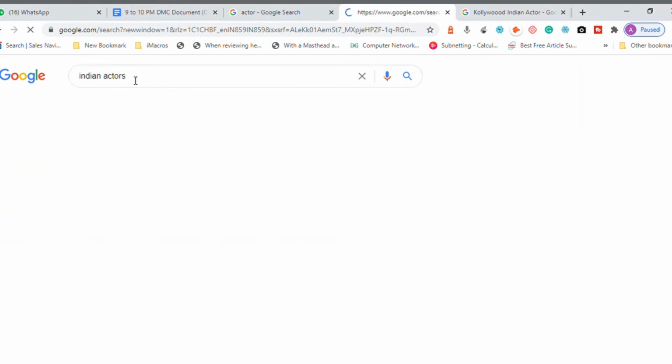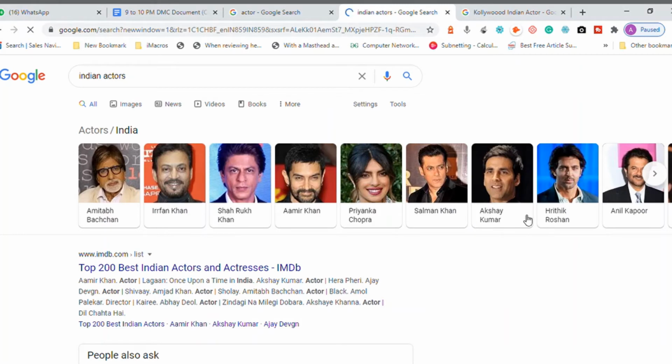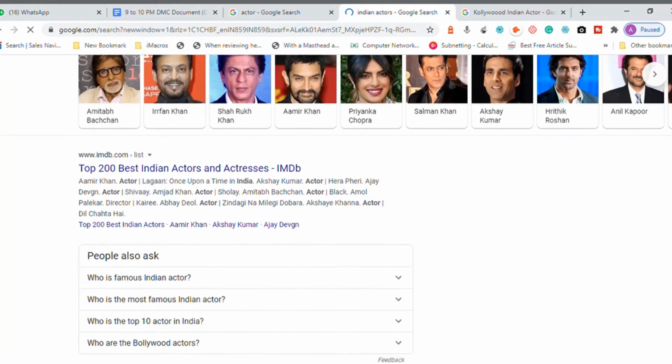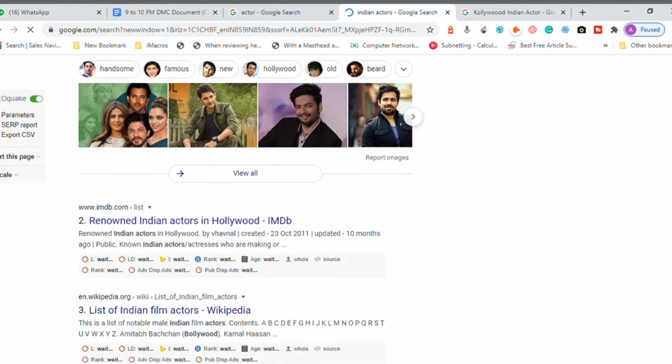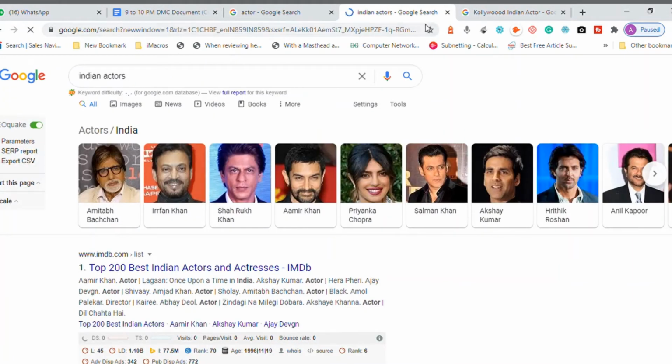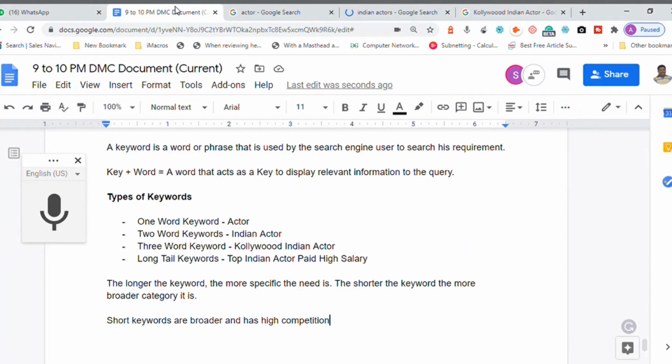Let me be a little bit specific. It is going to be the same only. The SERP, the list of websites, is not shown because of the image being displayed. Anyway, the shorter the keyword is, the more competitive it is. When a keyword is short, it is broader and competitive. When a keyword is longer, a long keyword has less competition and a specific requirement. You're getting my point?